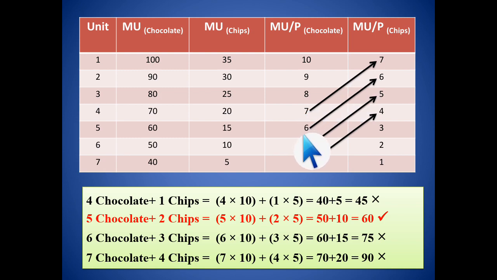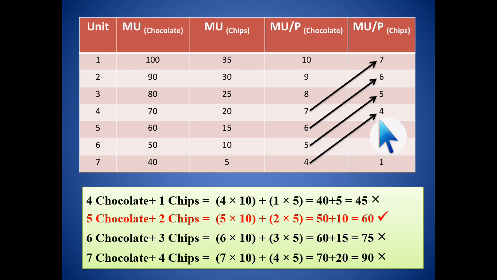When we take 5 units of chocolate and 2 units of chips, it will be equal. When we take 6 units of chocolate and 3 units of chips, it will be equal. When we take 7 units of chocolate and 4 units of chips, it will be equal.